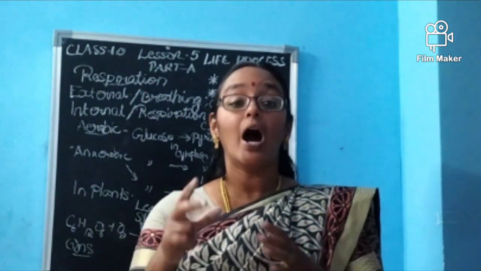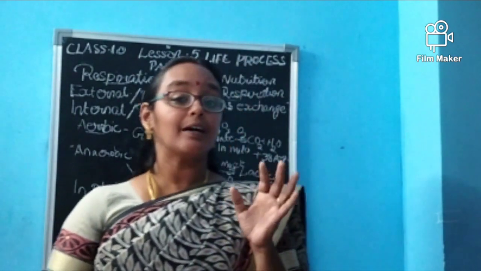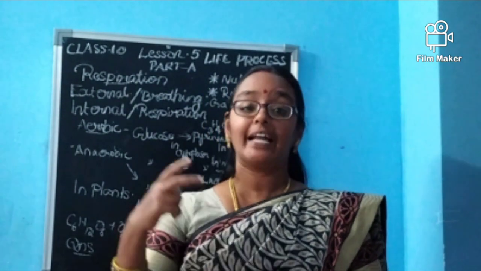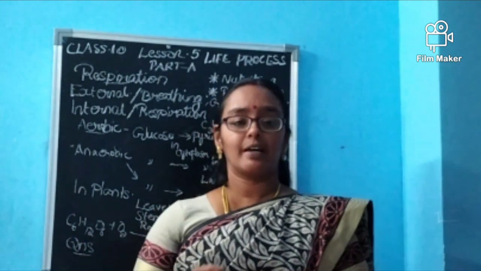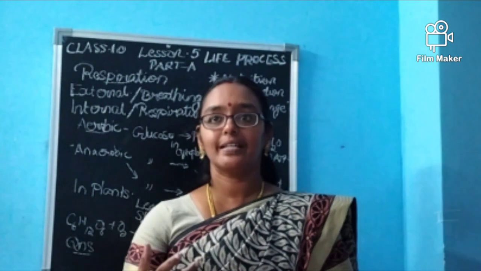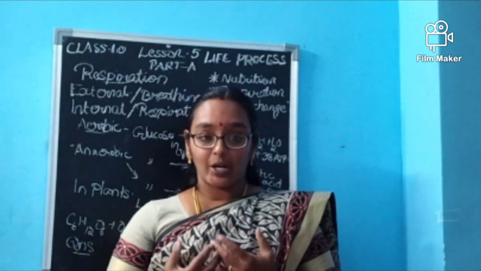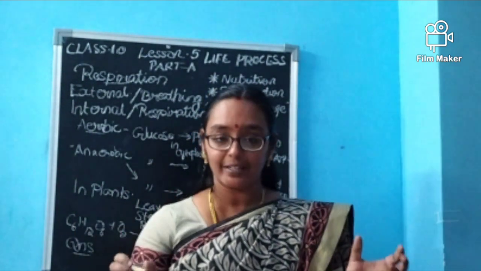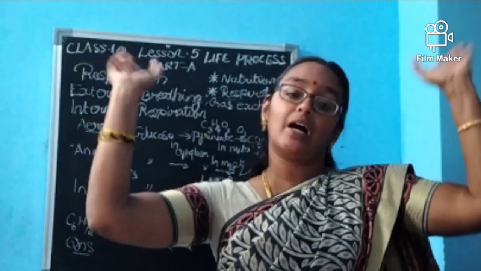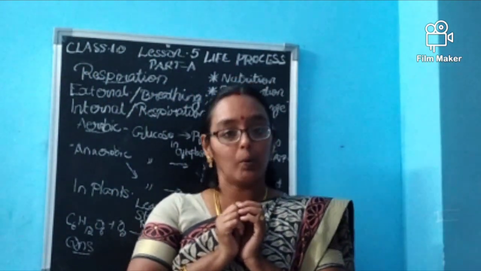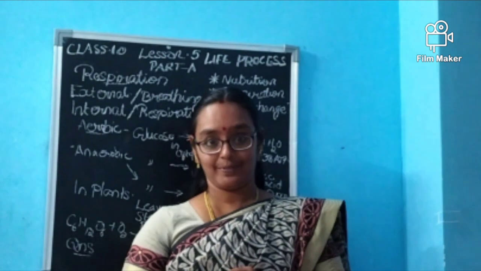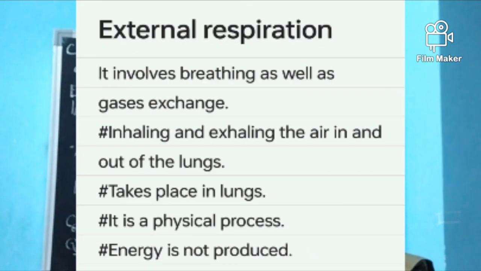Okay, now how are we getting energy from it? There are two types of respiration: external respiration and internal respiration. External respiration is the simple one, just the intake of air. It fills the lungs with oxygen, and the carbon dioxide is eliminated and comes out. This is external respiration, or simple breathing. It's a physical process. Inhalation and exhalation of air is taking place.